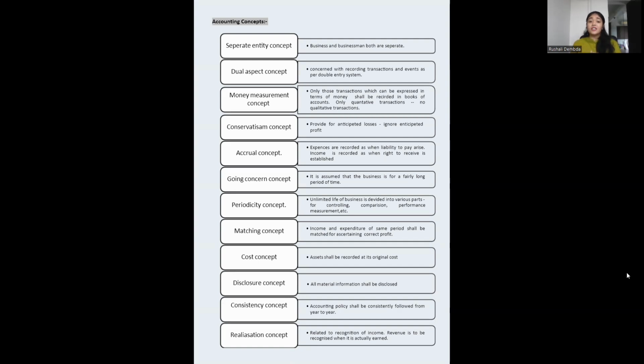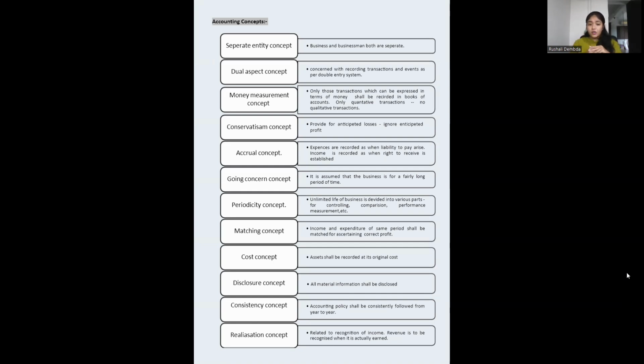Then we have the accrual concept. As I told you earlier, when the amount or liability has just arisen or occurred, we have to record it, even though we don't make the payment. Going concern concept: we will always believe that the business is going to run for a long period. We can't anticipate that in 1 or 2 years the business will stop, or that this is the last year of the business. When you feel there is a major loss, competition is very high, and you are going to wind up the business, only then do you not follow the going concern concept.